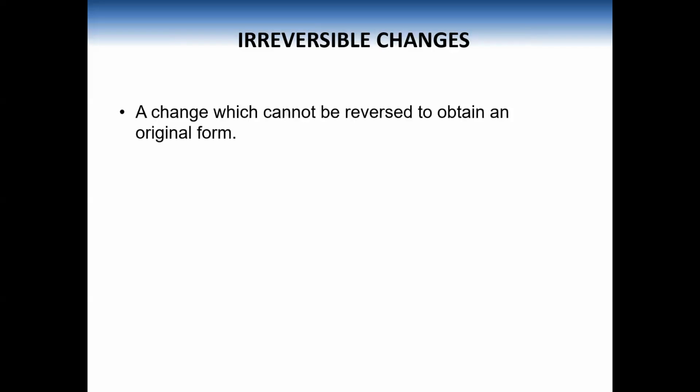Now we will be discussing irreversible changes. A change which cannot be reversed to obtain an original form, and it converts into a new substance, then that type of change is known as irreversible change.